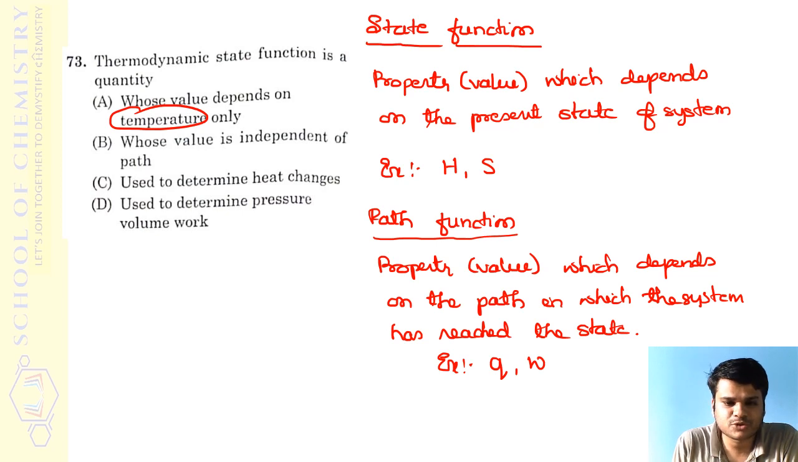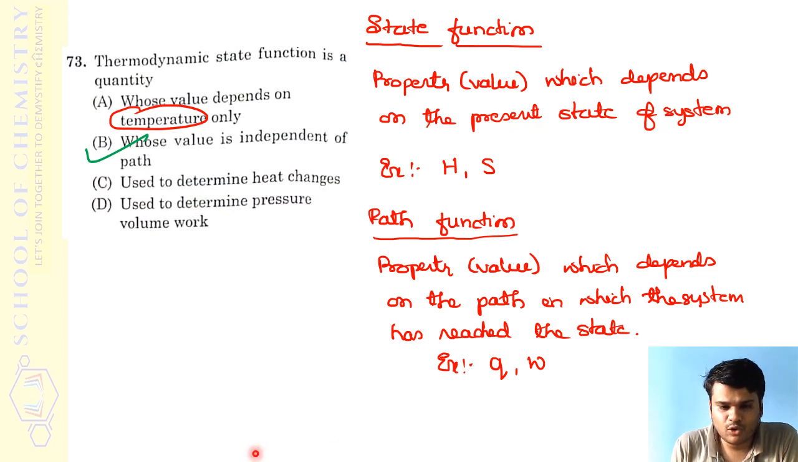We may look at the other options also. Path means the way in which the system has come to that particular state, and a state function will not be dependent on that. So based on that, you can think that B can be the answer. Look at the other options also: used to determine heat changes, used to determine pressure, volume, work. These are just fillers, some options they have given.